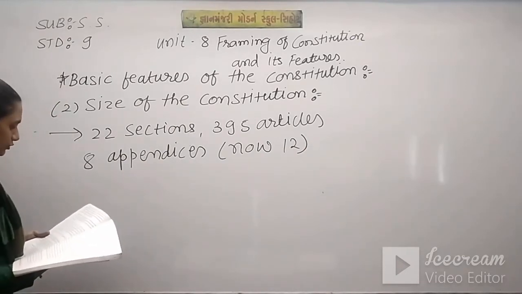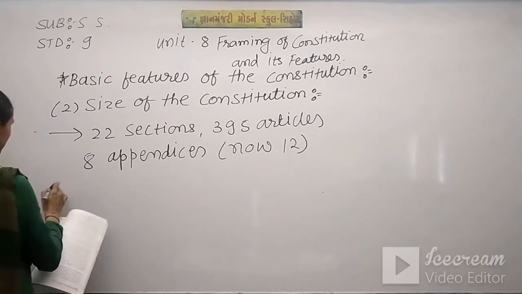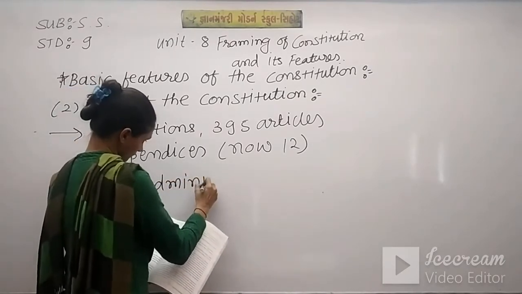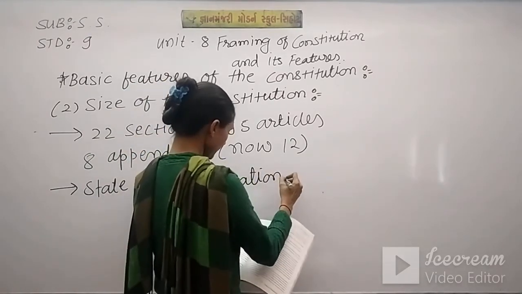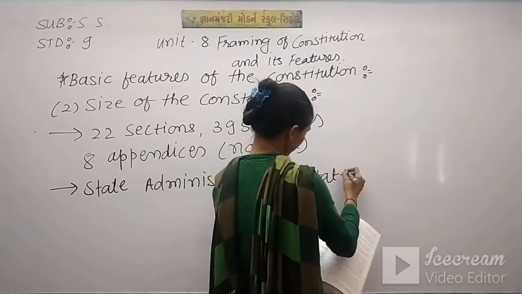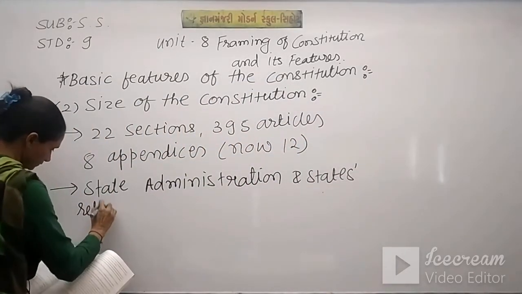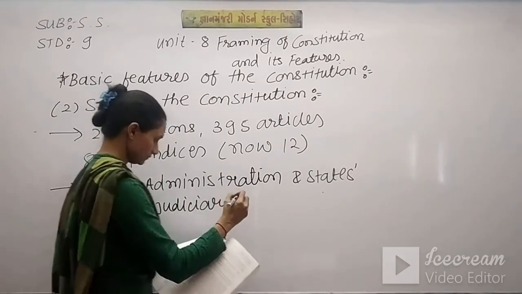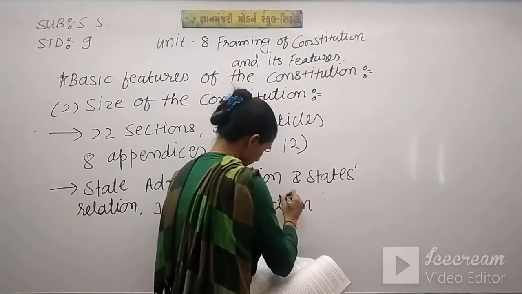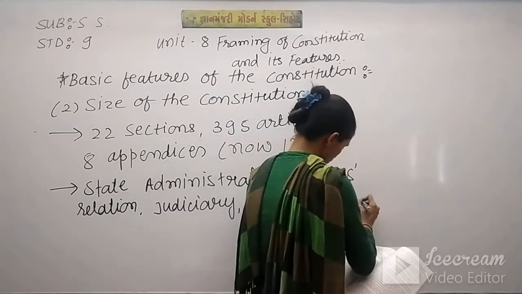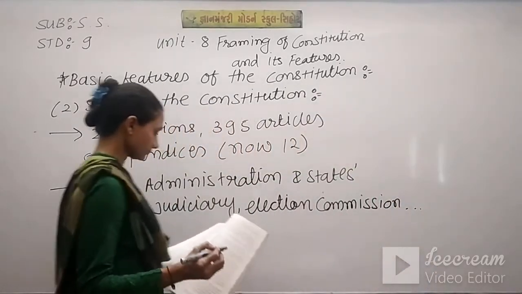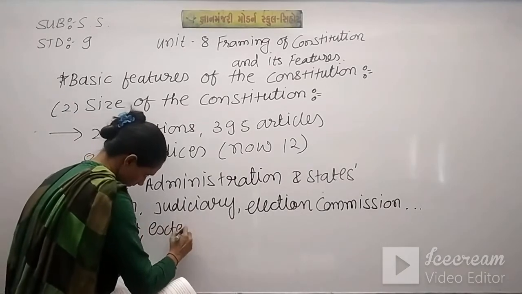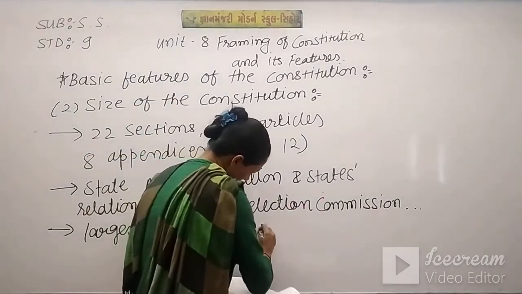So what are the rules for this Constitution? It comprises provisions for state administration and state relations, judiciary, election commission and etc. Largest, extensive and detailed document.